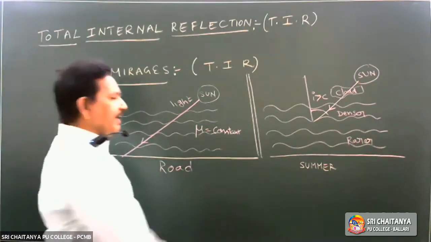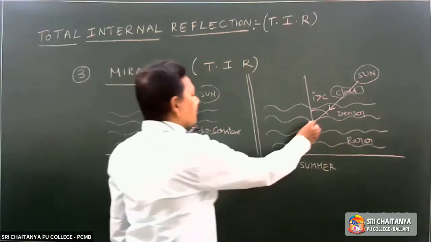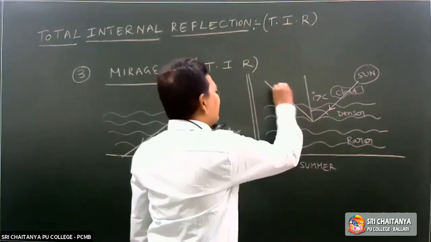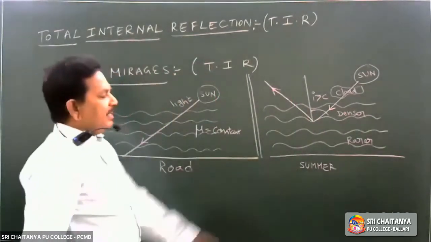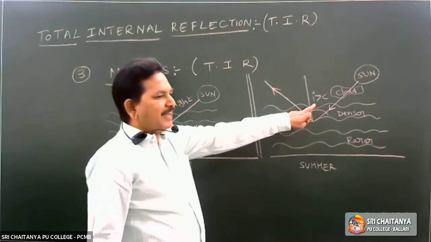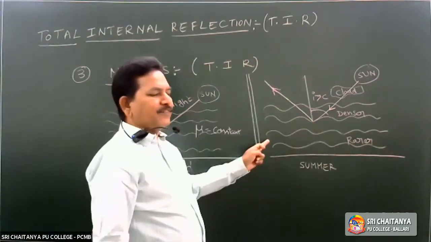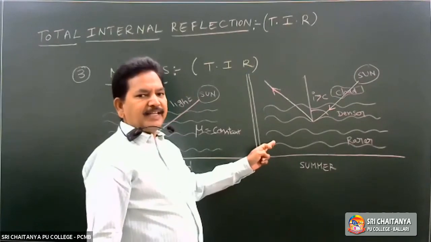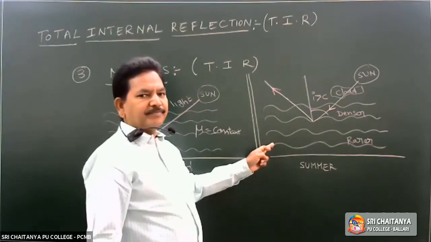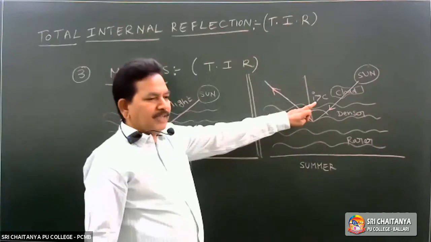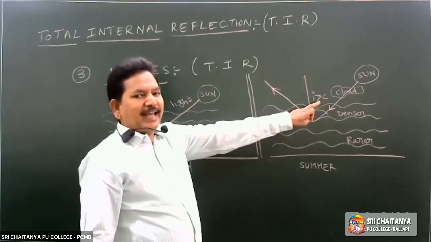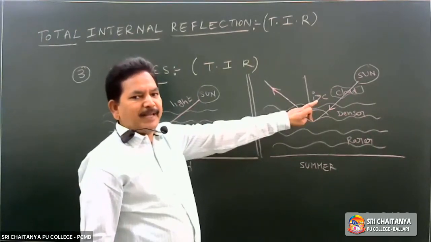The light ray will not reach the surface of the earth, it is reflected back into the denser medium. If the angle of incidence is less than the critical angle, it will reach the surface of the earth. The light rays from the sun will reach us on the surface of the earth. If the angle of incidence is greater than the critical angle, total internal reflection will take place.